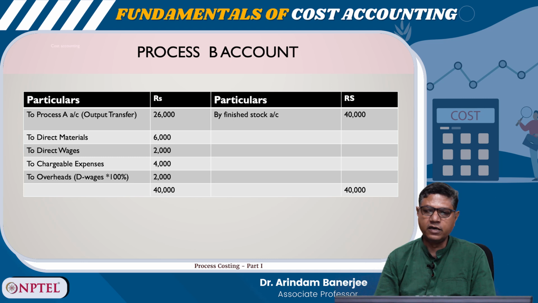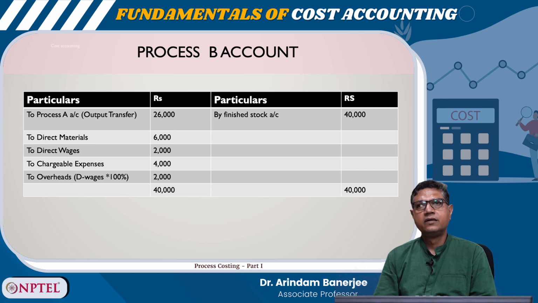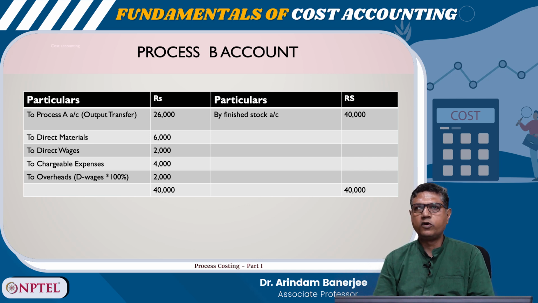So, total is 40,000, and the finished stock, the total 40,000, has been transferred, right. Let us come to illustration 3. Product A passes through 3 distinct processes. The product is transferred to finished stock after the third process. Prepare the process accounts from the information given below.